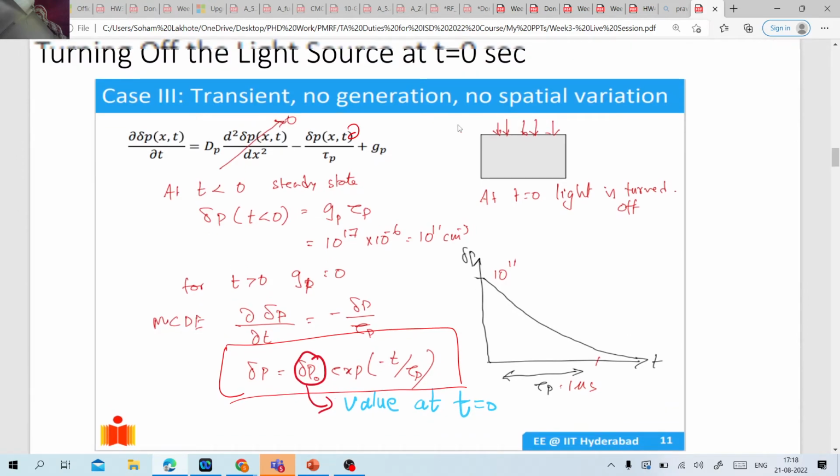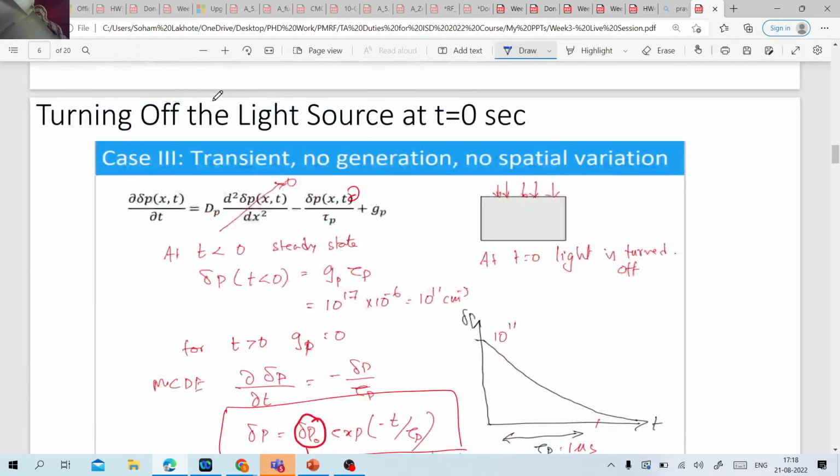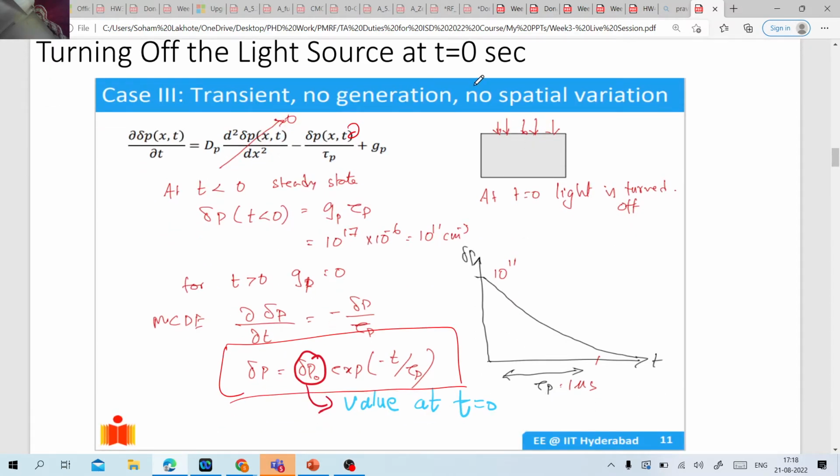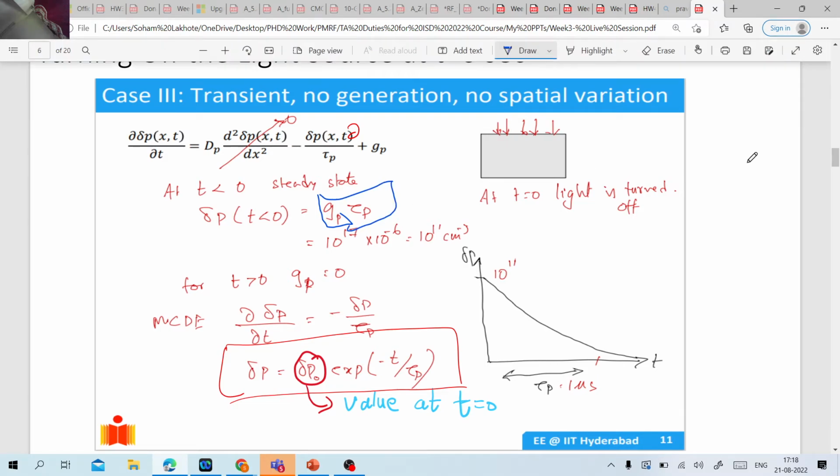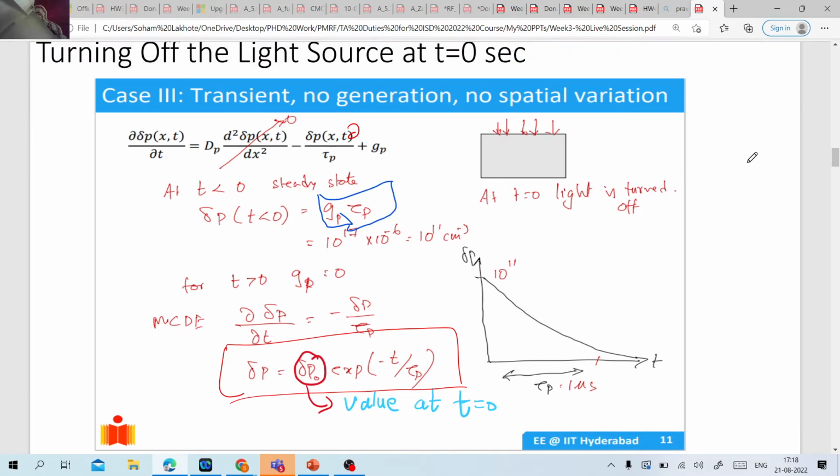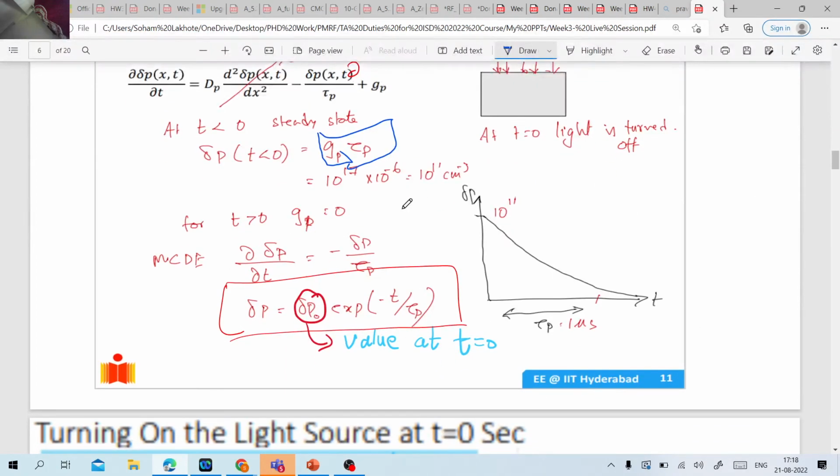So the next question was just about the concept of turning the light source off and on. You must know that when the light was shined, we had the steady state excess carrier concentration, given as Gp into tau p, correct? Now when I turned off the light, this excess carrier concentration started to decay, and it decays in an exponential manner, correct? And this has been taught very well in the lecture.